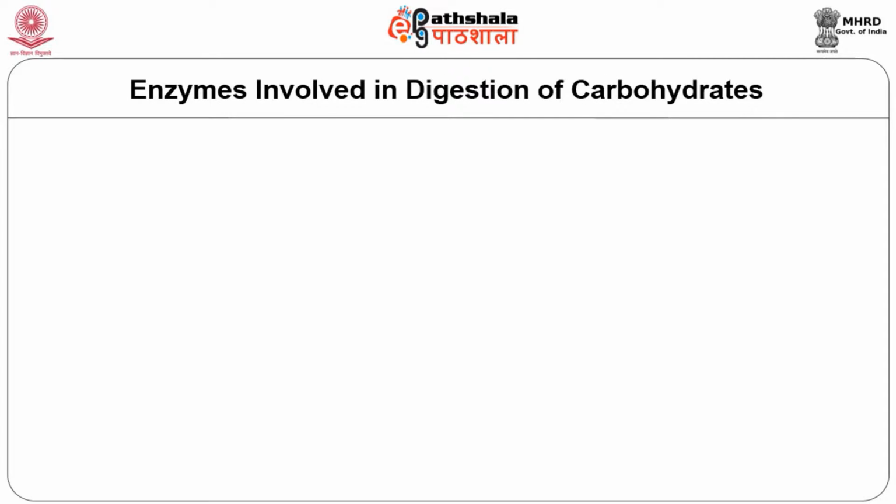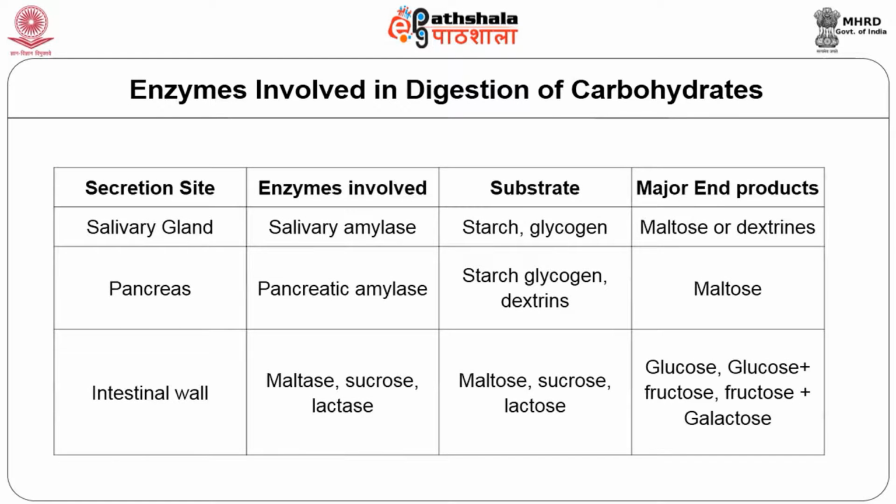Now we will see the enzymes involved in digestion of carbohydrate. The most important enzyme secreted in the salivary gland is salivary amylase, which is essential to convert starch and glycogen to maltose and dextrin. The pancreas is another site capable of producing an enzyme called pancreatic amylase, which is essential for digestion of starch, glycogen and dextrin into maltose.